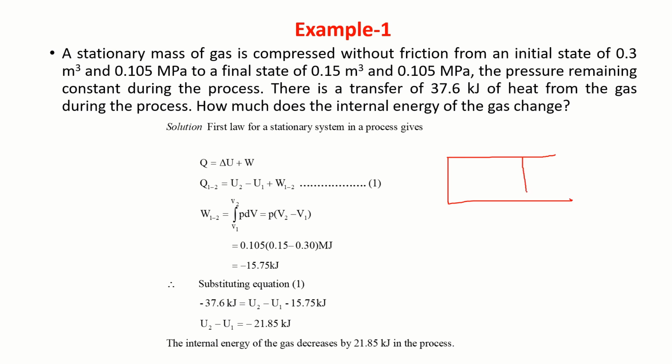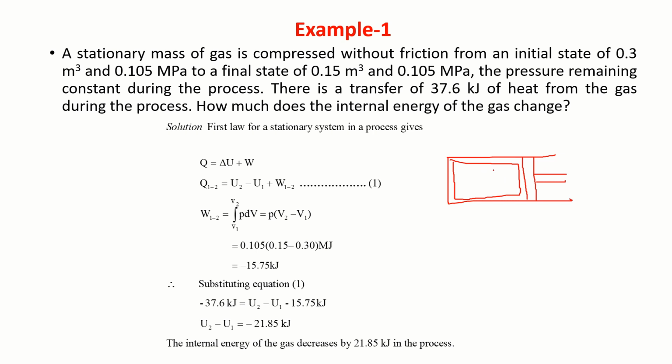There is a piston. Initially, the volume here is 0.3 meter cube, and the pressure here is 0.105 megapascal. That is the initial state.